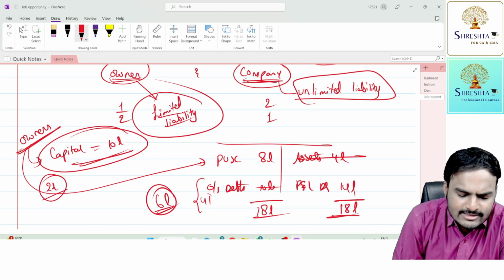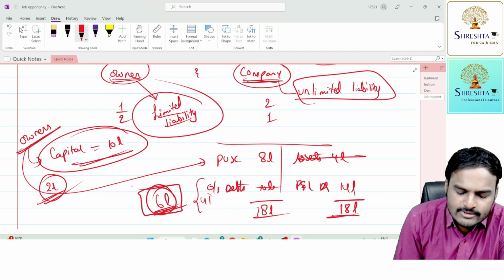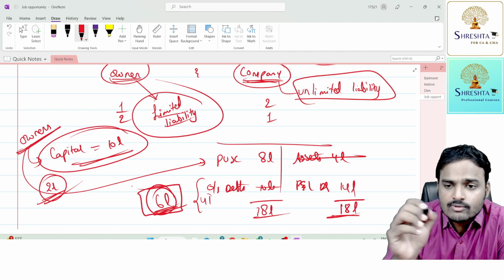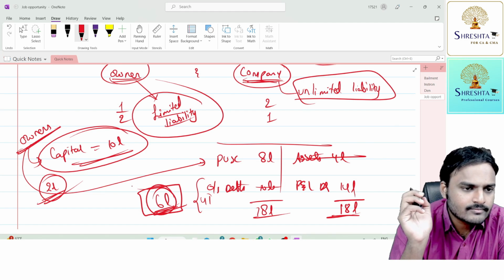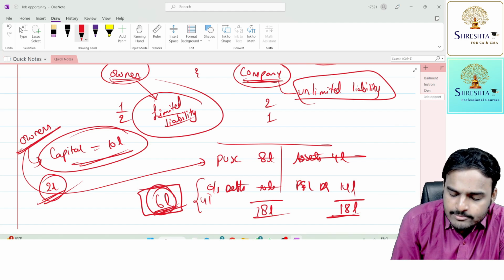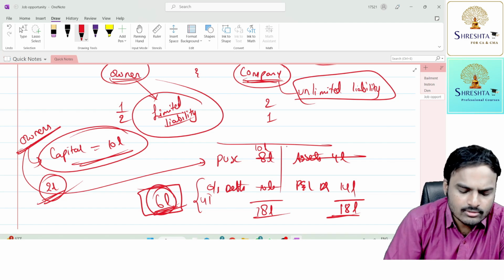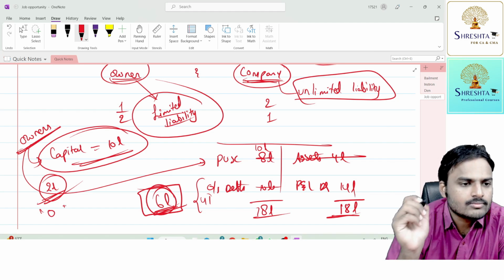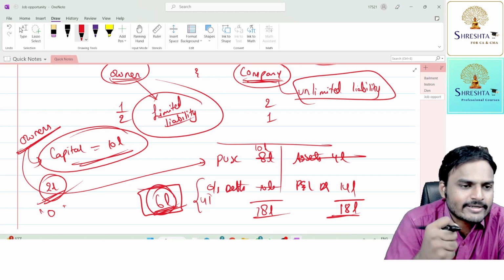So they are liable to the extent of 2 lakhs only. They're not responsible for 6 lakhs. The company is responsible for 6 lakhs, whereas owners will contribute only 2 lakhs. That's it, nothing more than that. Suppose the paid up share capital is complete and they contributed the entire 10 lakhs, now their liability would be zero. In this manner, owners are going to get protected.